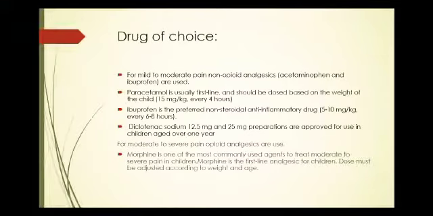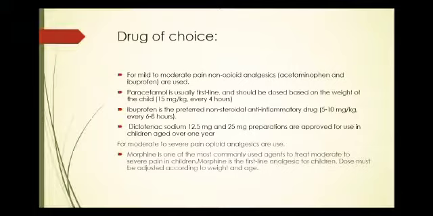Drugs of choice for mild to moderate pain, as I have discussed before, are the non-opioid analgesics. Examples are acetaminophen and ibuprofen. Paracetamol or acetaminophen is the first drug of choice because it has very few contraindications and little side effects. The dose is 15 mg per kg every 4 hours, but not exceeding 5 times per day.